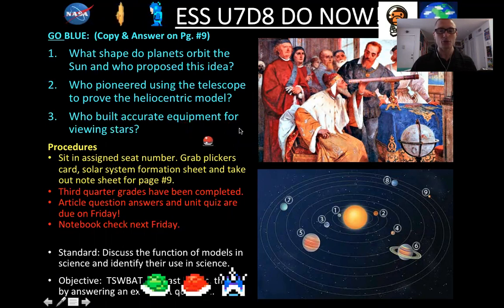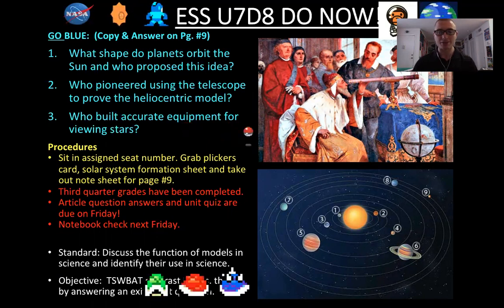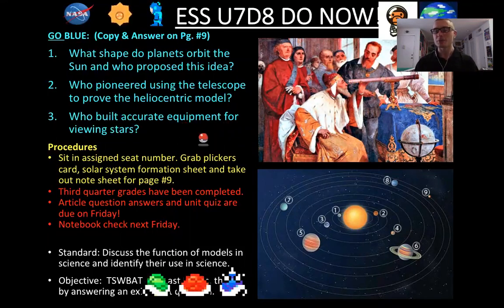And for our Go Blue questions, as you guys can see on page 9, we are moving on to a new page number now. Don't forget there are going to be notebook quizzes every other Friday. So make sure you got those page numbers to a T. If you don't have your notebook with you, just make the first page, page 8 from yesterday. The next page, page 9, you will be on track as we go.